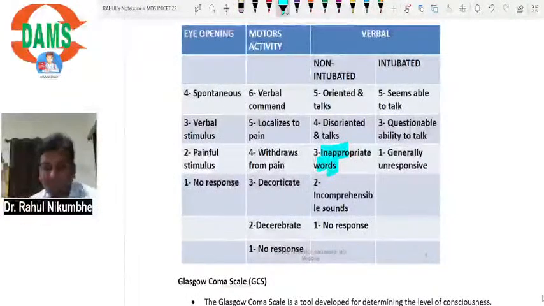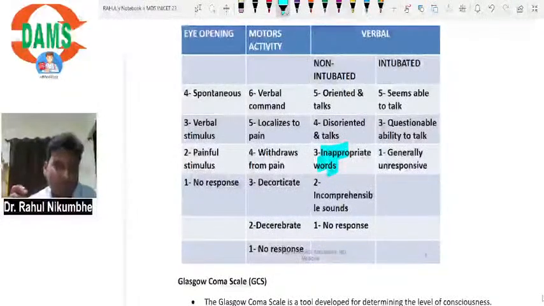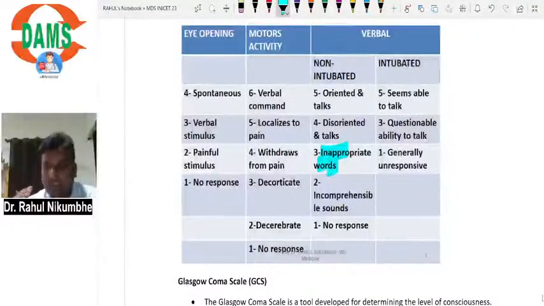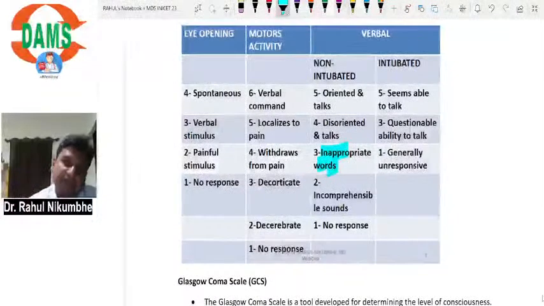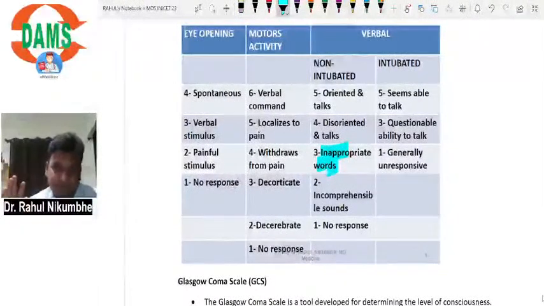Okay, so according to the condition, you will do the points. And if the patient is intubated, the tube is in the mouth, in the larynx. So obviously, this patient is not able to talk. But if the patient is opening eyes and is trying to talk, then you can say seems able to talk. If the patient is just opening eyes, not responding to pain stimulus, not trying to talk, not moving the upper or lower limb, then it is questionable whether the patient will talk or not. And 1 point, the patient is not responding.